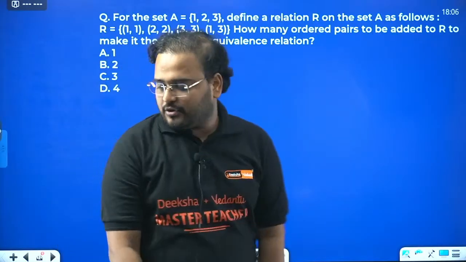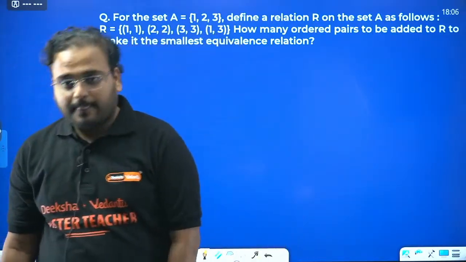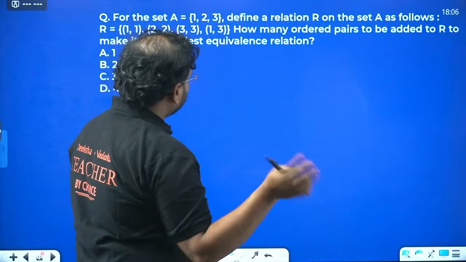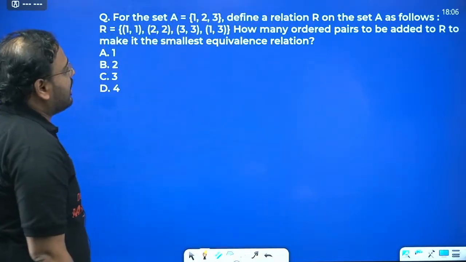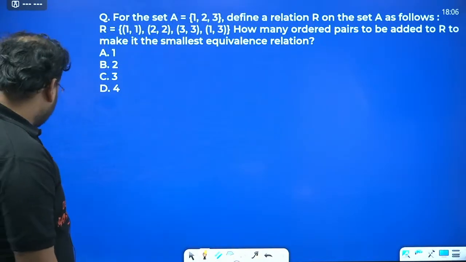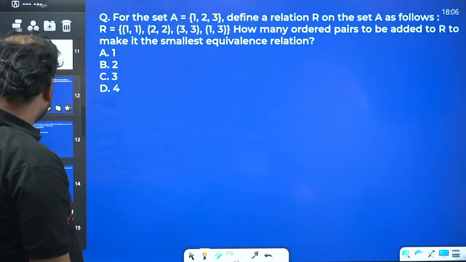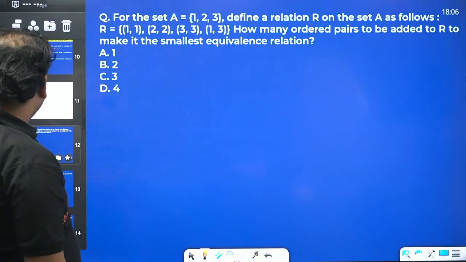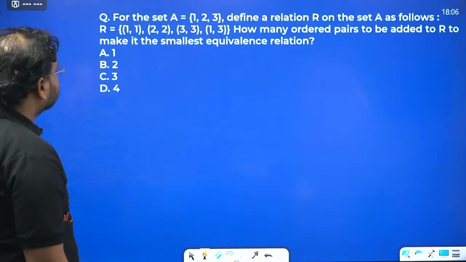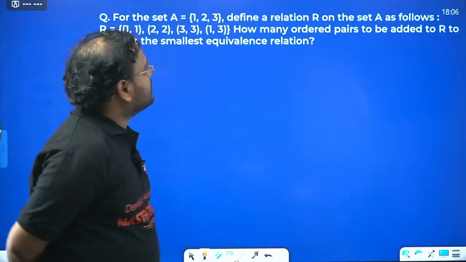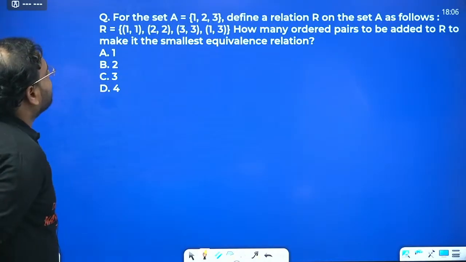Now let's solve a question. For the set A = {1, 2, 3}, define a relation R on the set A as follows: (1,1), (2,2), (3,3), (1,3).